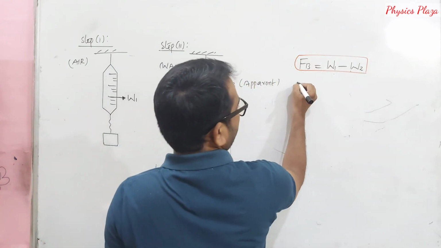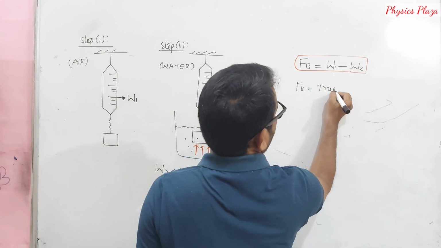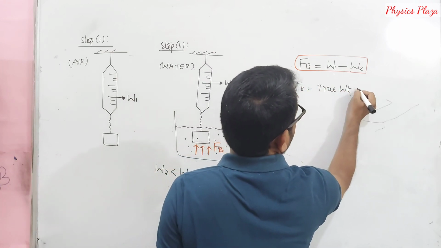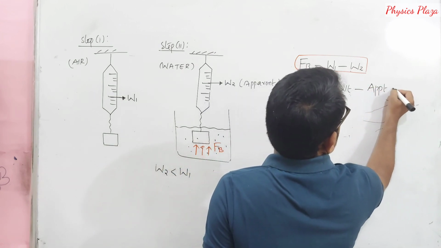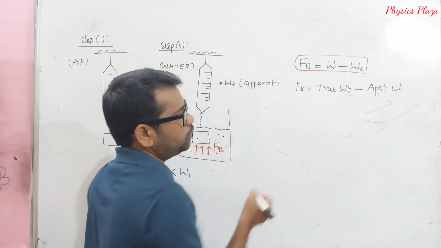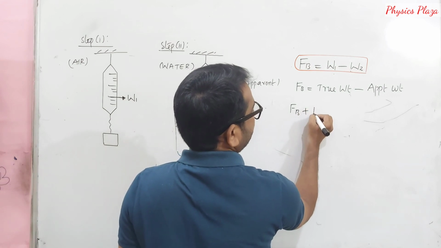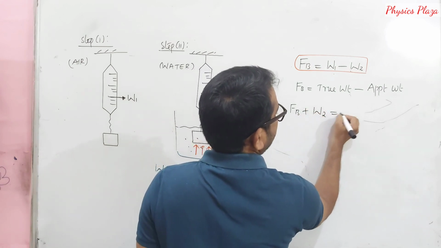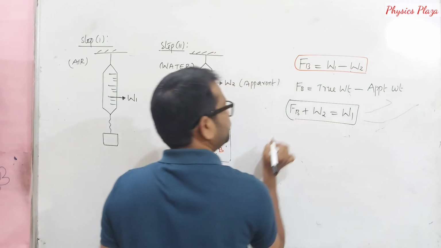Buoyant force is equal to the true weight, the weight when placed in air, minus the apparent weight. From this we can even calculate the apparent weight. Or you can say: buoyant force plus W2, that is the apparent weight, is equal to the true weight.